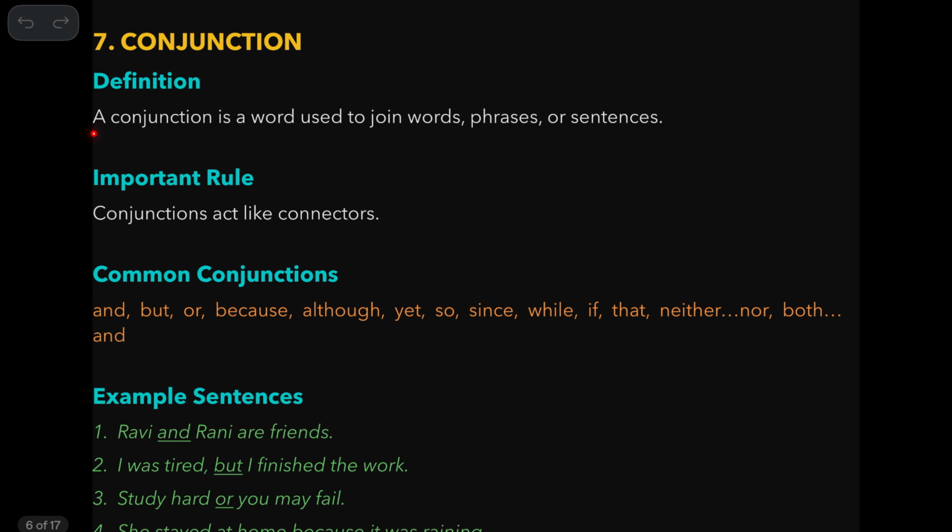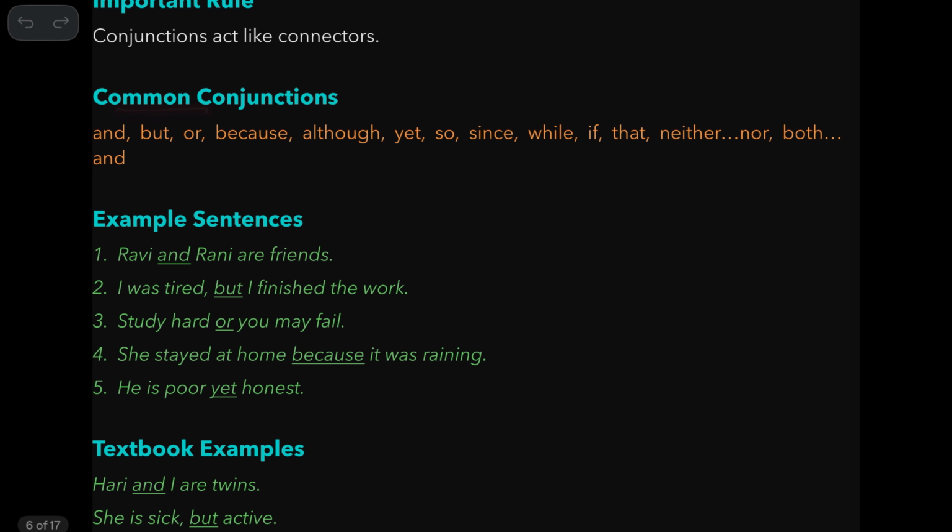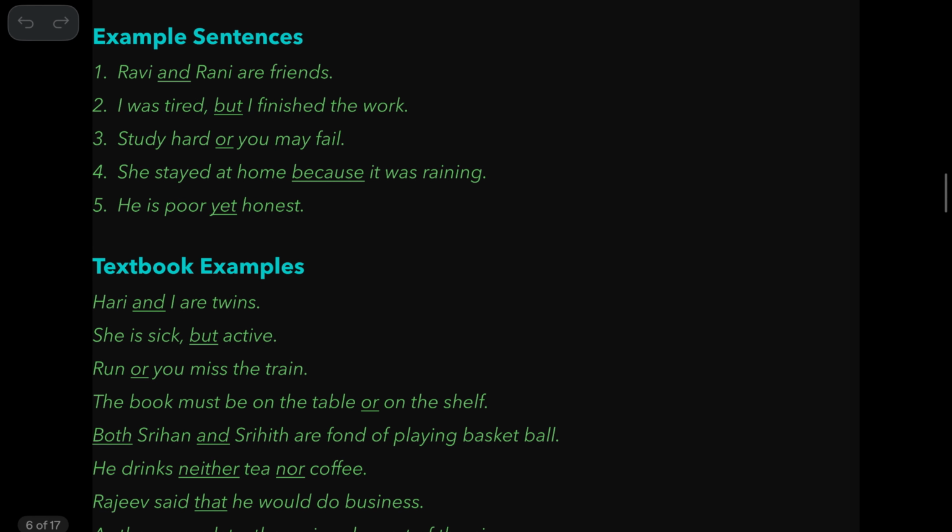Conjunction. A conjunction is a word used to join words, phrases, or sentences. Conjunctions act like connectors. Common conjunctions: and, but, or, because, although, yet, so, since, while, if, that, neither nor, both and. Some examples: Ravi and Rani are friends. I was tired, but I finished the work. See, these two sentences are connected with the help of this.